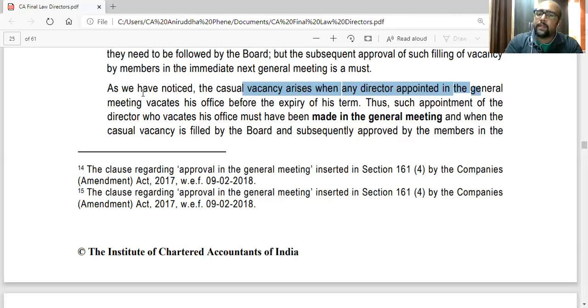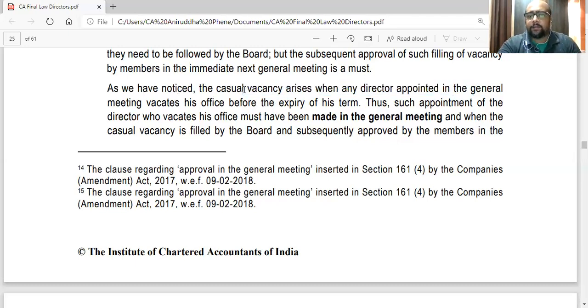Because casual vacancy can only happen when shareholders had appointed that director in the general meeting and he vacates. So in the second case, when B vacated, B was never appointed by shareholders. He was always appointed by the directors. Even if they have taken approval of shareholders, that doesn't mean that he was appointed by the shareholders. Because in casual vacancy, what is happening? Board is appointing. So that doesn't lead to casual vacancy if he vacates. So that question can come. So they have discussed here.